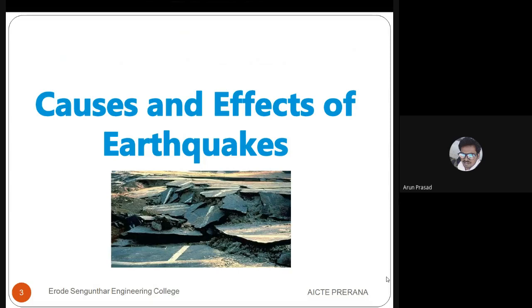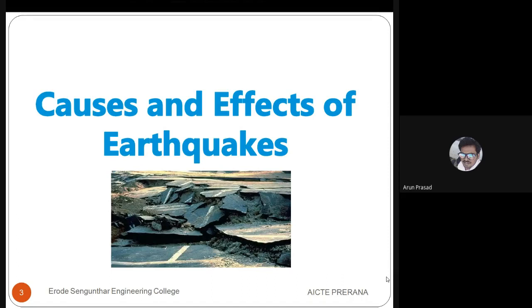I think everyone is well aware of earthquakes. What is an earthquake? Earthquake is nothing but the movement of the plates beneath the surface, and due to that, the energy stored in the crust, that is the plate, will be transferred and will travel in the form of waves.